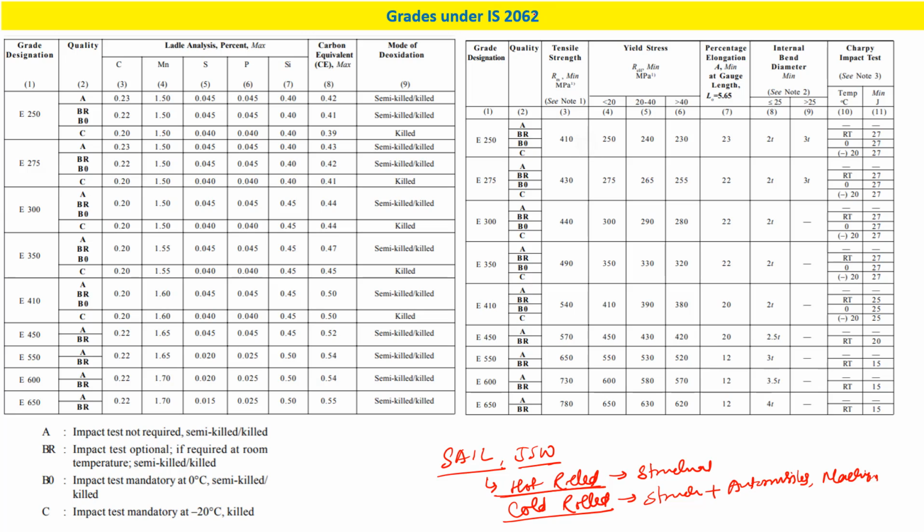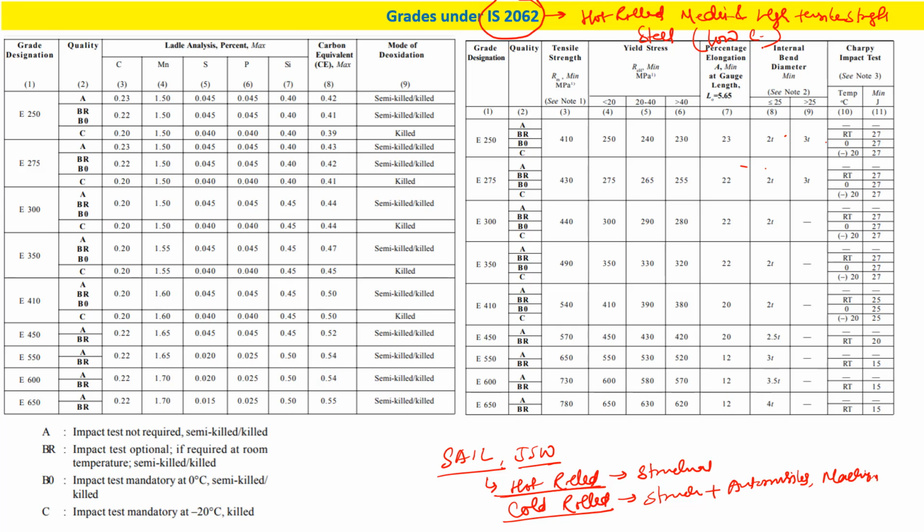So there is an Indian standard, and we know that all the manufactured products have to comply with some Indian standard. So IS 2062 deals with hot roll, medium and high tensile strength steel, and these steels are of low carbon. So we know that a low carbon steel contains less than 0.25, right?